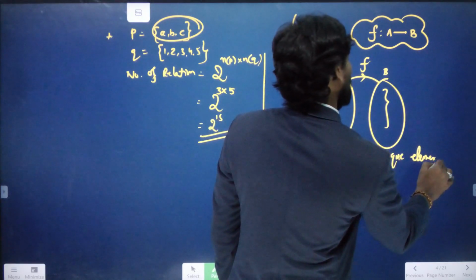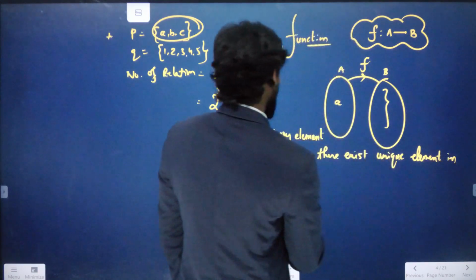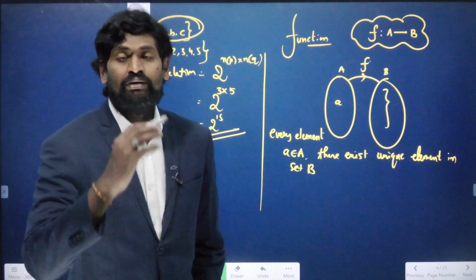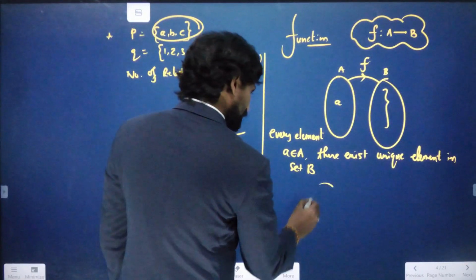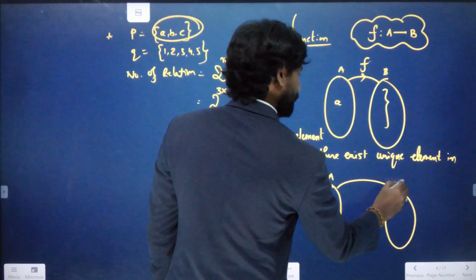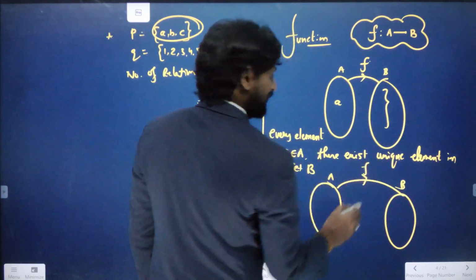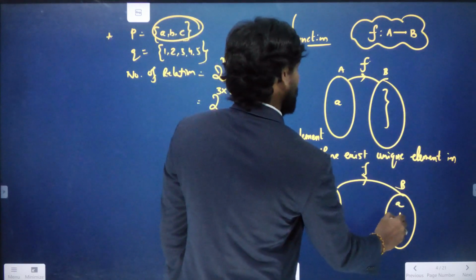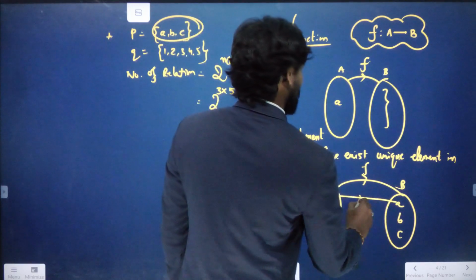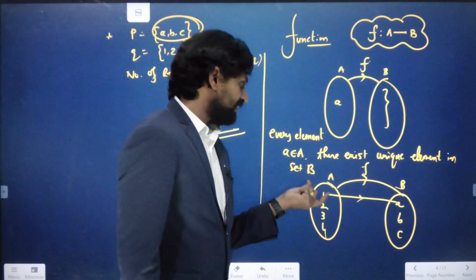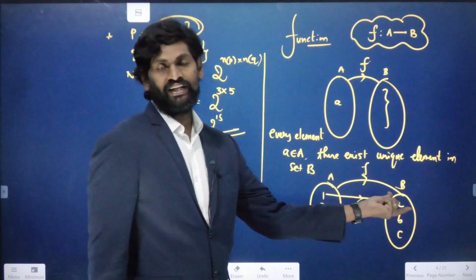Unique element in set B. Then only we can say that F is a function from A to B. Let me take an example: F is a function from A to B. I am taking 1, 2, 3, 4 and here A, B, C. 1 is connecting with A. Okay? For every element of A, there must exist an element in B.